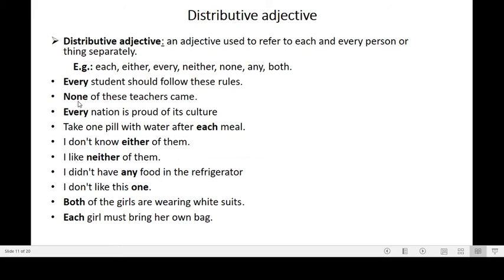In the same way, none, every, each, either, neither, any, all these words are indicating each and every member of a group or of a person or thing. So such words are called distributive adjective.